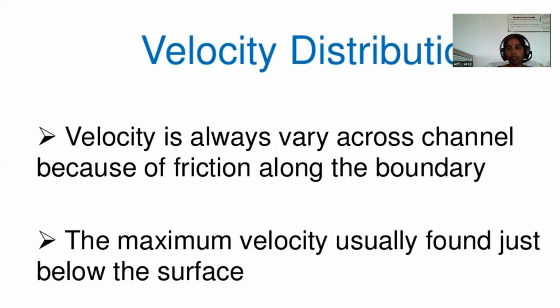Velocity distribution. Velocity always varies across the channel because of friction along the boundary. The maximum velocity is usually found just below the surface.